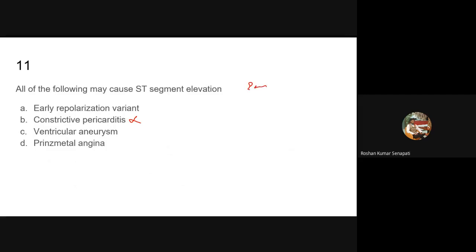I have not written except here. I forgot to type it. Okay, this question is except. So early repolarization syndrome you get. Constrictive pericarditis you don't get. Ventricular aneurysm.